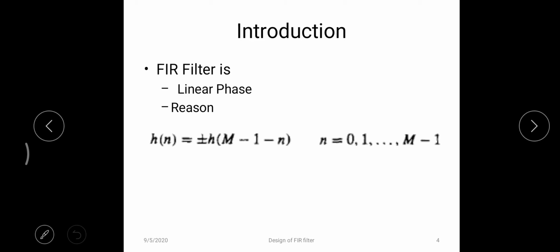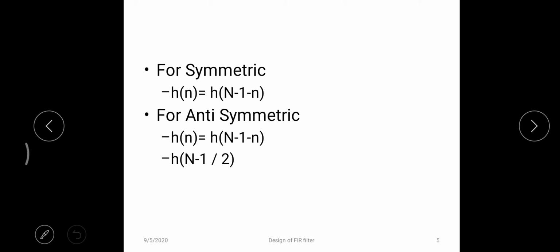What does this plus or minus indicate? To produce linear phase, the FIR filter has 2 different categories, one is symmetric, the other one is asymmetric. The symmetric represents h of n. So what's the condition to be symmetric? If h of n is equal to h of M minus 1 minus n, then I can say it is symmetric. For example, I can say like this.